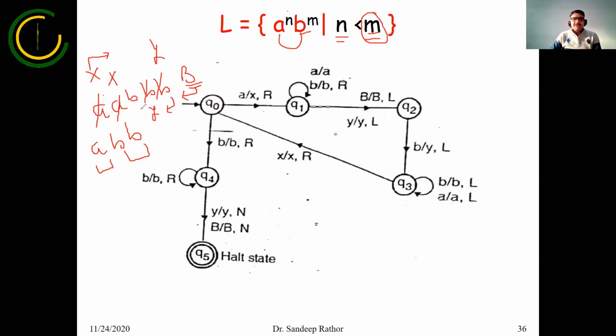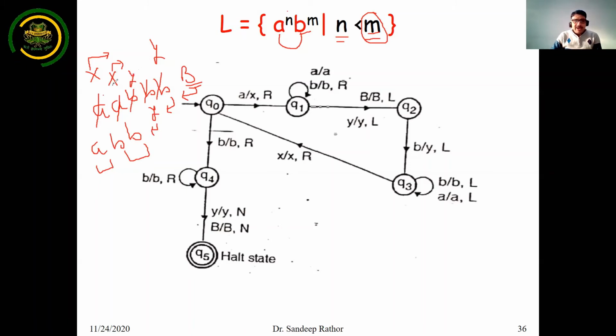And when you receive B, just keep it as it is. And as soon as you receive X, just move to the right. So after B, you will reverse, your direction of head will be left. So whenever you receive this B, it is converted into Y. Clear?